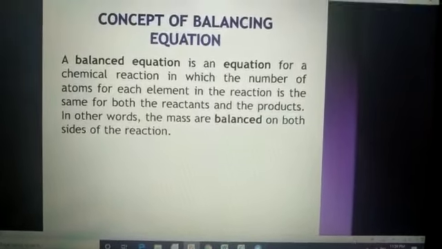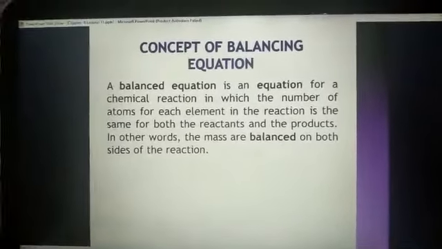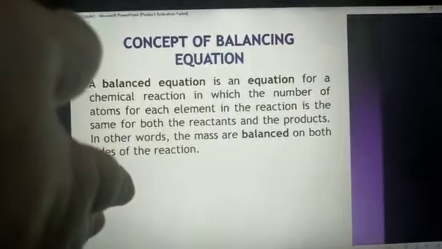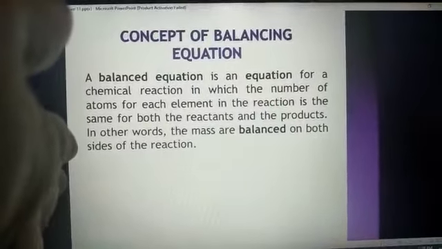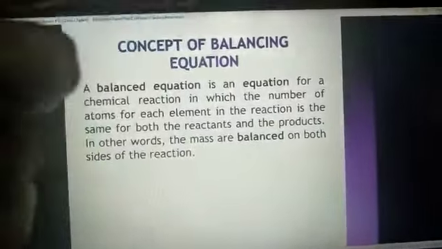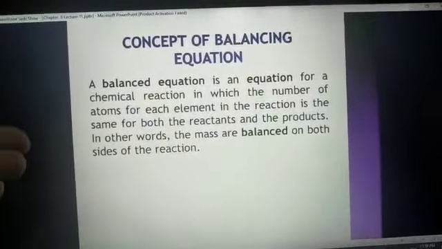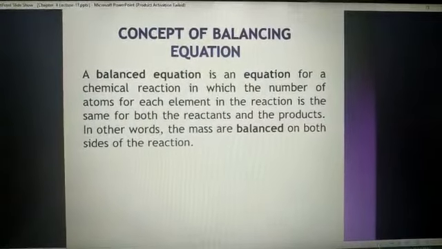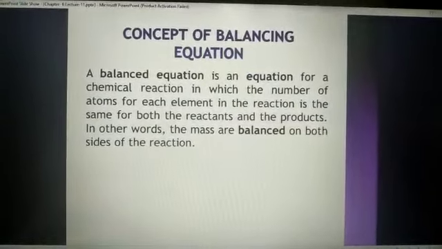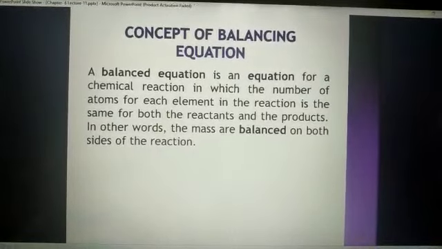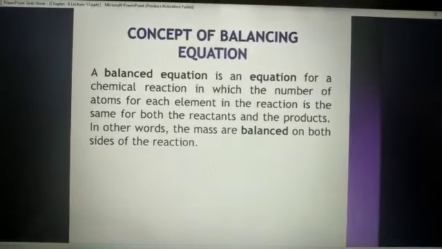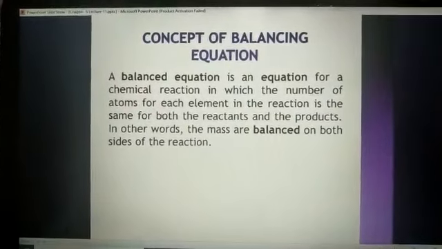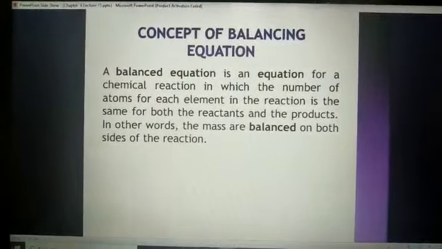See students, in a chemical reaction, one side is known as the reactant, where the two elements are reacting together, and the other side is known as the product, where a new compound will form. Okay students, so one side is known as reactant and the other side, after the arrow, is known as the product. So they are saying that the number of atoms for each element.